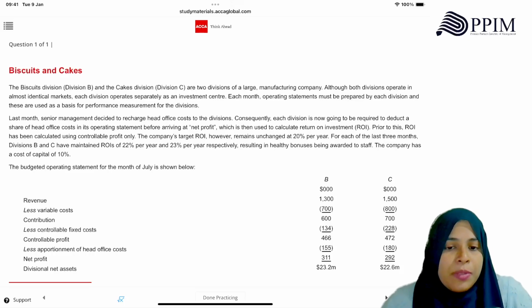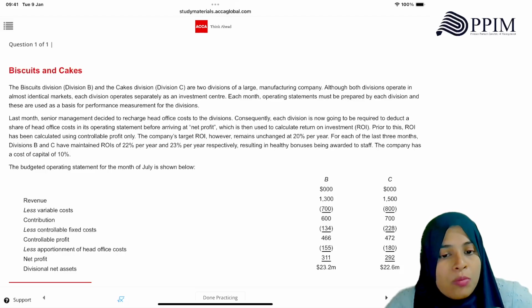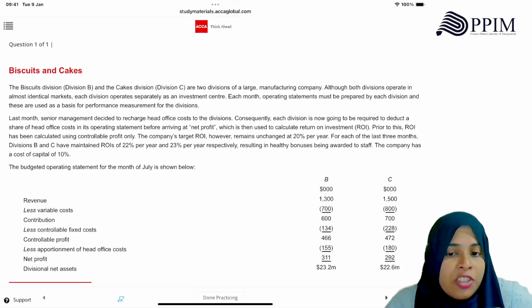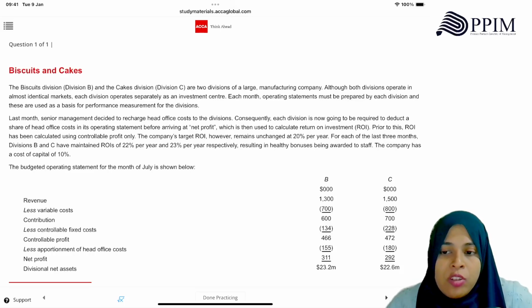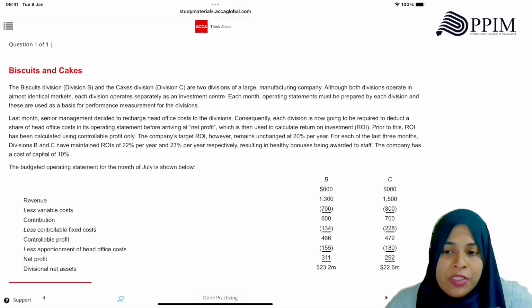Biscuits and cakes: the biscuit division, division B, and the cakes division, division C, are two divisions of a large manufacturing company. Although both divisions operate in almost identical markets, each division operates separately as an investment center. Each month, operating statements must be prepared by each division, and these are used as a basis for performance measurement of the divisions.